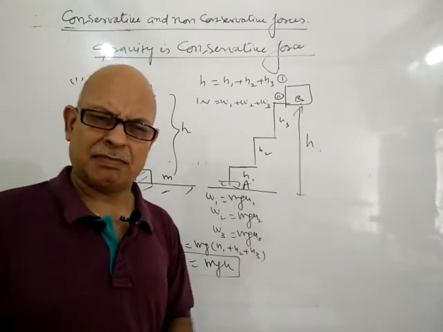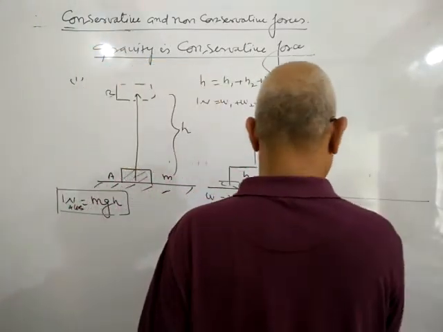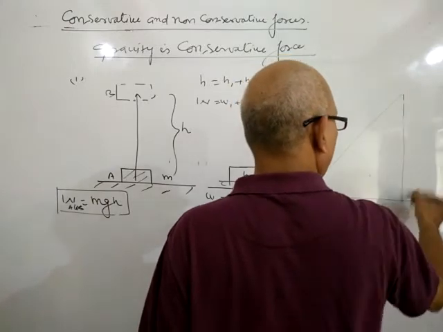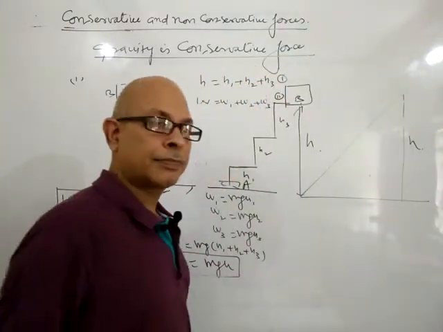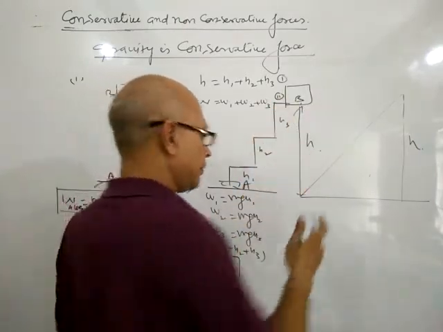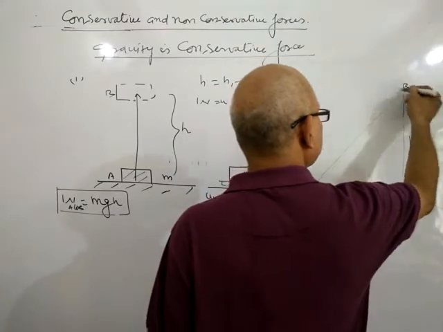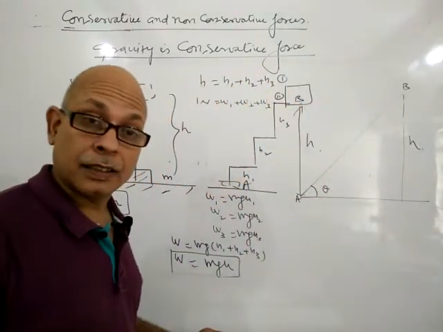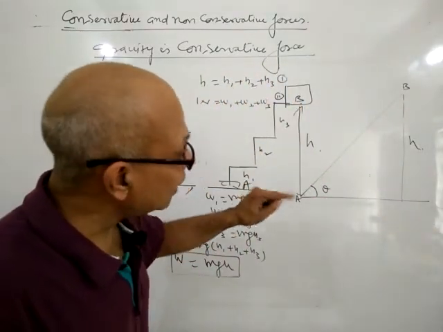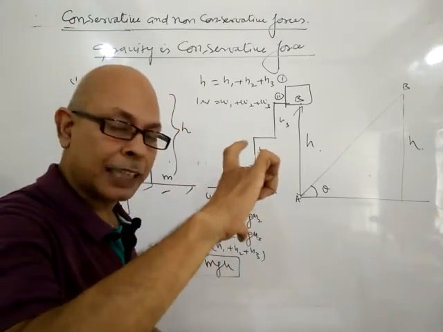Now third case. Inclined surface. Third case is the inclined plane, angle theta. That is A and it is B. Again, separation between A and B is h. Vertical separation remains the same.